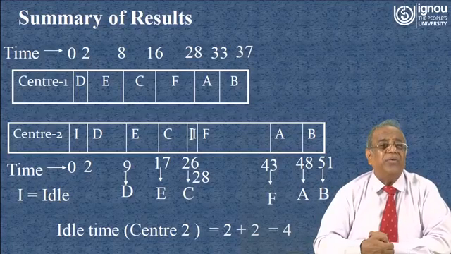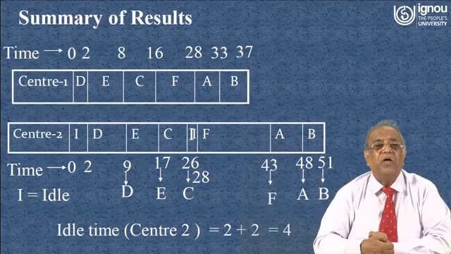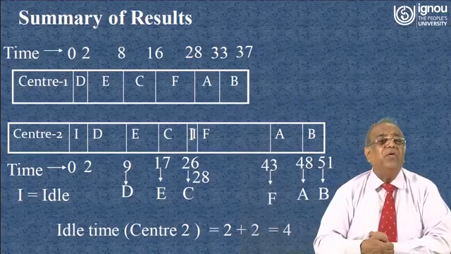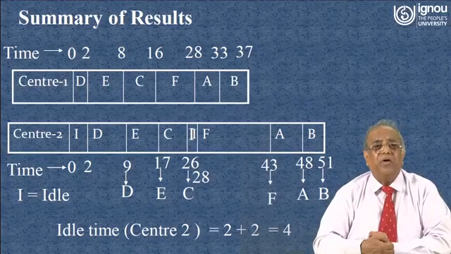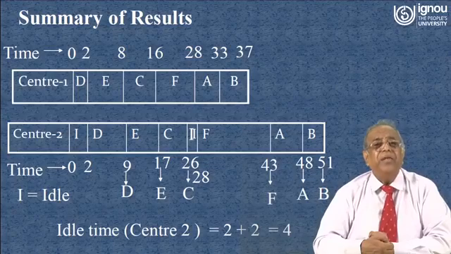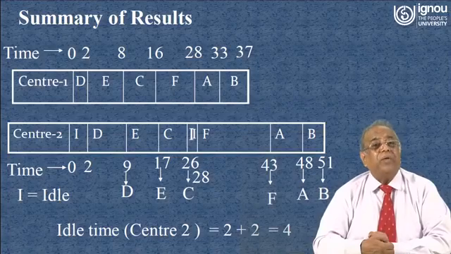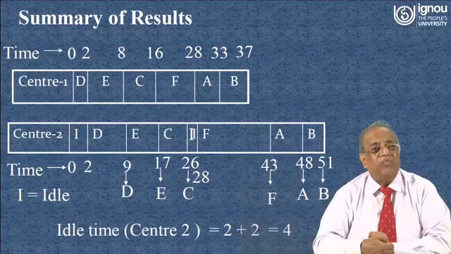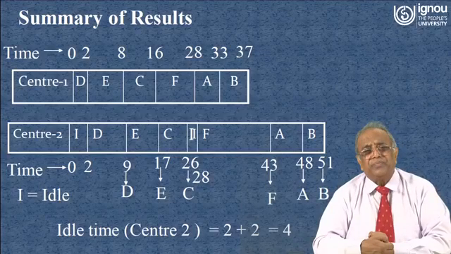So, after 17 hours you will be completing the process at work center 1 and the next process at work center 2. C will be completing the processing at work center 1 after 16 hours, then it will come to the next operation at work center 2, but only after 17 hours, because the work center will be free only after it releases the job E. C takes 9 hours for its processing time at work center 2.